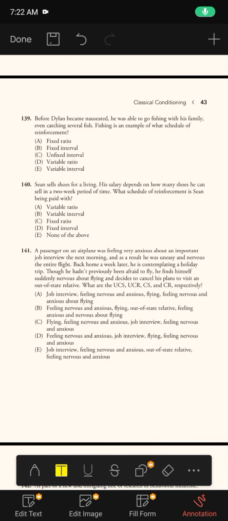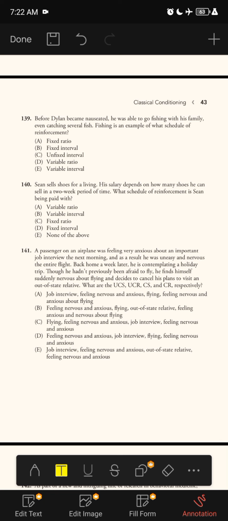Next question. Before Dylan became nauseated, he was able to go fishing with his family, even catching several fish. Fishing is an example of what schedule of reinforcement? A. Fixed ratio, B. Fixed interval, C. Unfixed interval, D. Variable ratio, E. Variable interval.